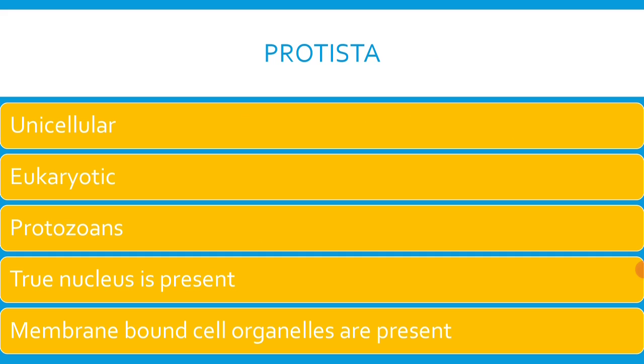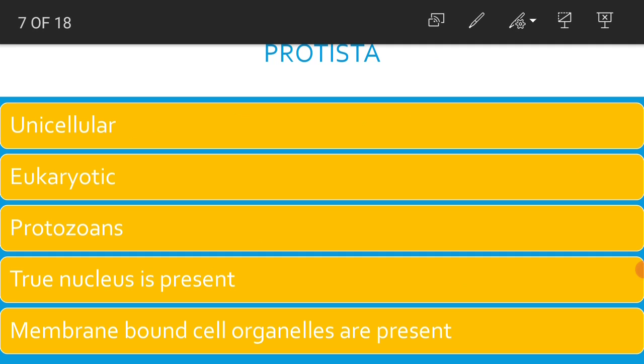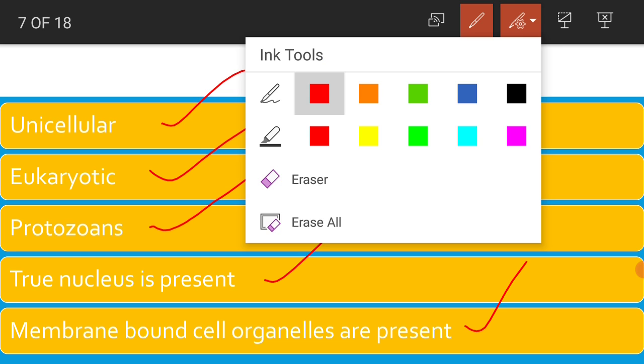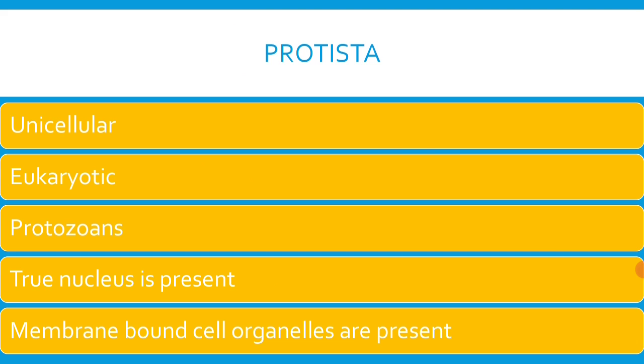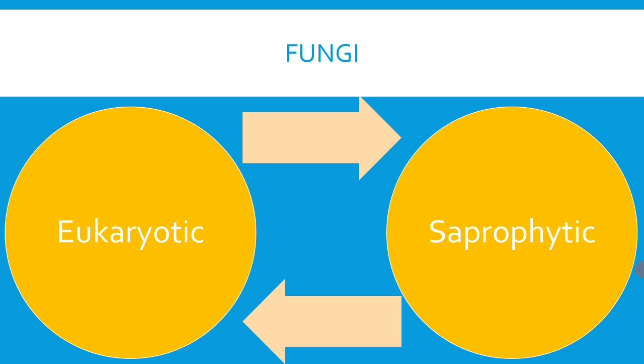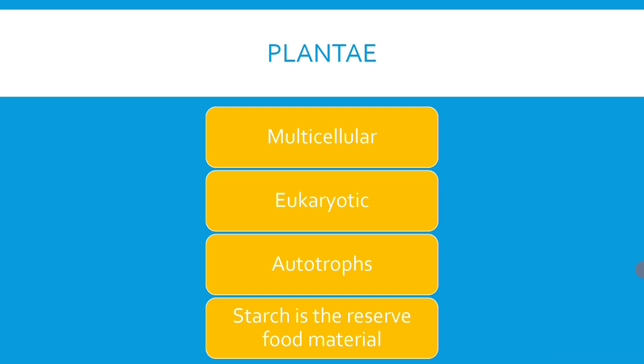And coming to Protista, Protista are nothing but unicellular eukaryotic organisms which are represented by protozoans. The only phylum that is included under Protista is Protozoa. And a true nucleus is present, membrane bound cell organelles are also present. About this protozoa we will learn in subsequent classes. Fungi are eukaryotic, multicellular, saprophytic organisms. Saprophytic organisms are those organisms which can absorb dead and decaying organic matter from the surroundings.